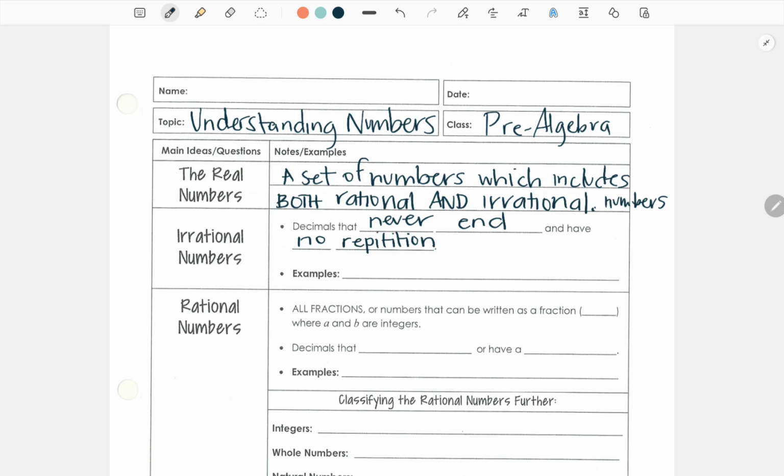Repetition means that it's like 0.3333333. That's a rational number. Irrational numbers mean the numbers go on and on, like 0.326464231789, right? There's no rationale to why those numbers are the way that they are.